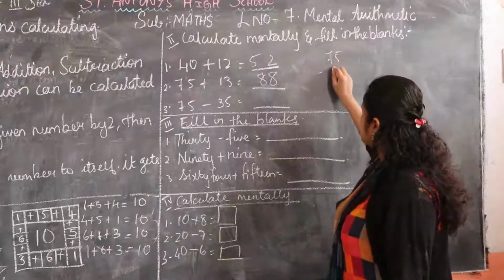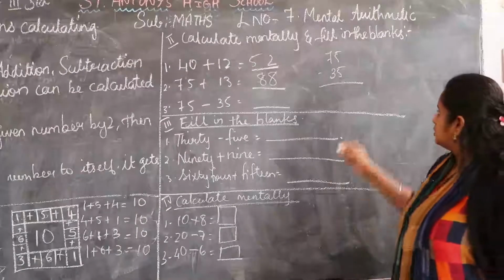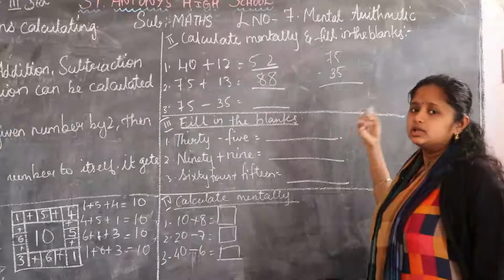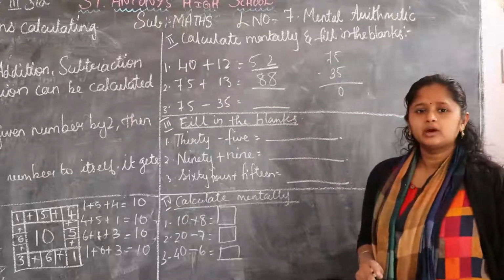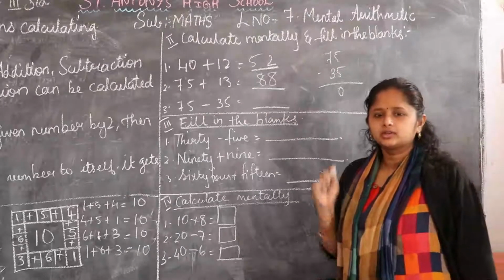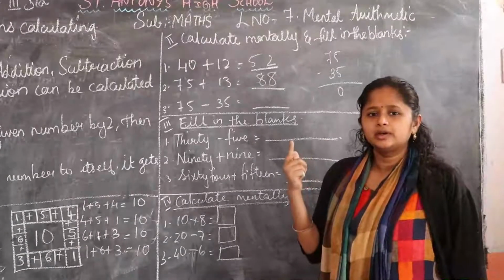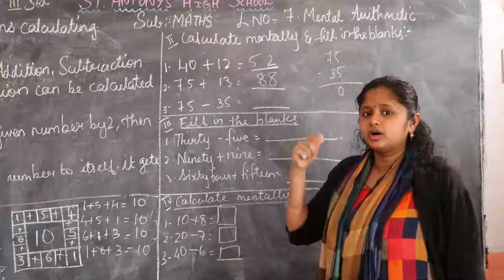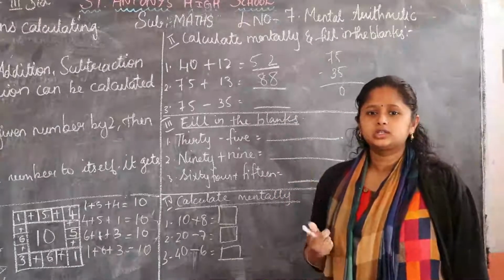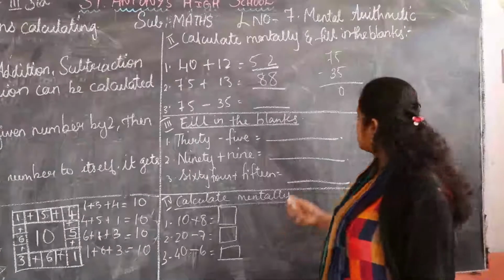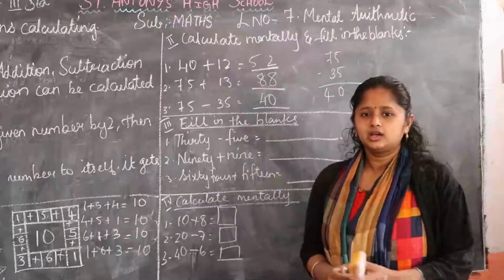75 minus 35. Okay, 75 minus 35 is how much? 5 minus 5 is 0. Okay, next. 7 minus 3. 7 minus 3 is how much, children? Start calculating from your mind. 7 minus 3: if we subtract 7 minus 1 is 6. 6 minus 2 is how much, children? 4. So we got answer 40. Have you all understood?